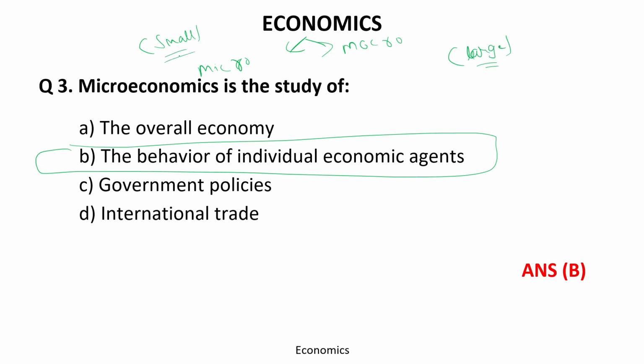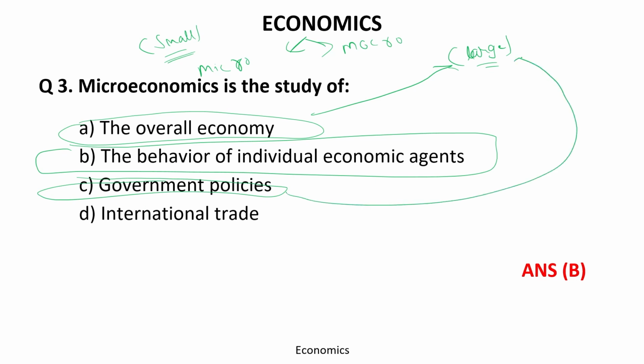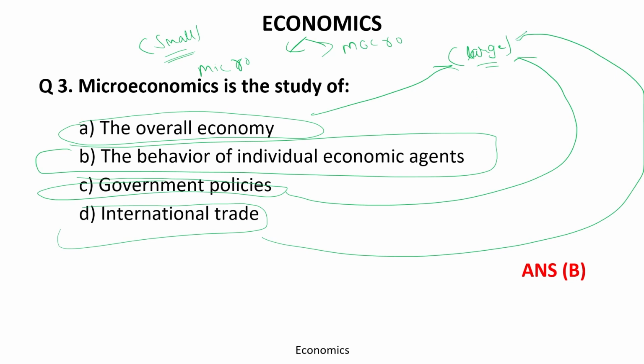The first option, overall economy, belongs to the large area. Government policy, the government will not make a policy for one individual, they will make it for a group or a particular set of people, again the large group. International trade is obviously large scale. What is left is individual economic agents, because individual is related to the small field. So the correct answer is B.